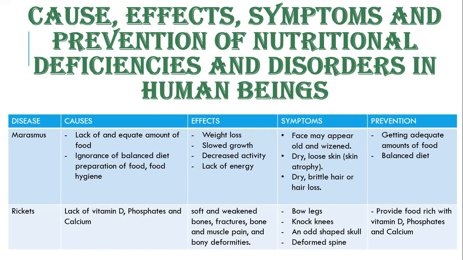Let's see the various symptoms. The symptoms of this could be bow legs, knock knees, an odd-shaped skull, and a deformed spine. While the prevention is to provide food that is rich in vitamin D, phosphates, and calcium.